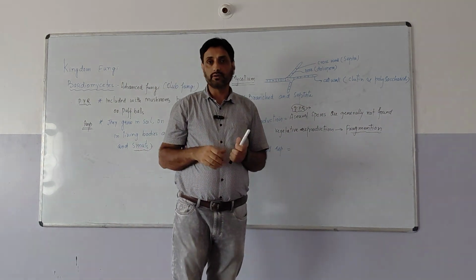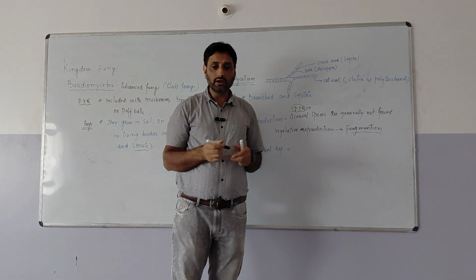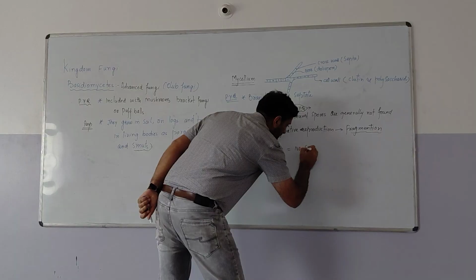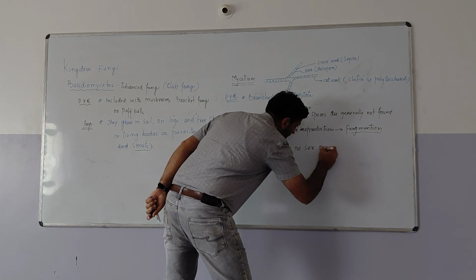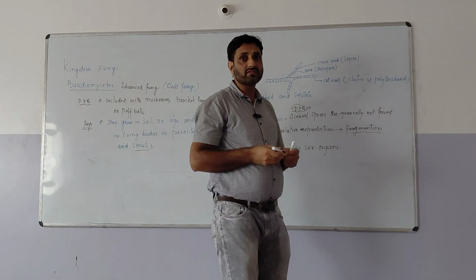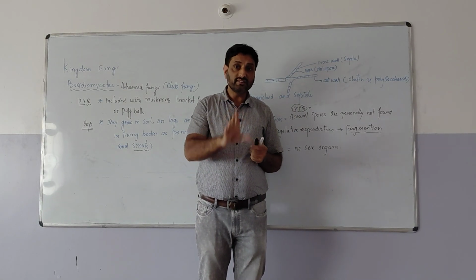Coming to sexual reproduction, the most important thing is that sex organs are not found. Gametes are not formed. So let me write it here: there are no sex organs. Most important thing, there are no sex organs. So that means if there are no sex organs, there is no sexual reproduction. But sexual reproduction is there.